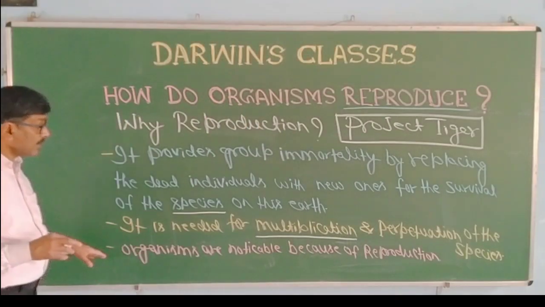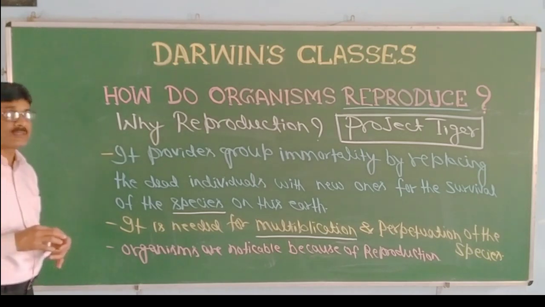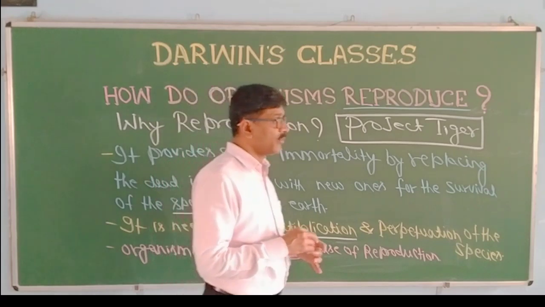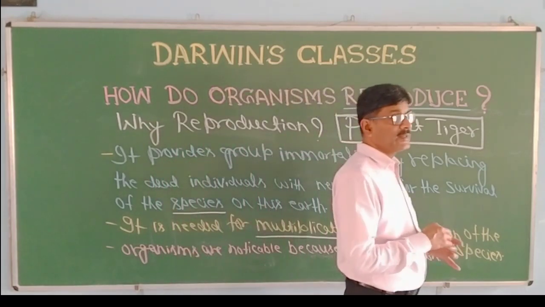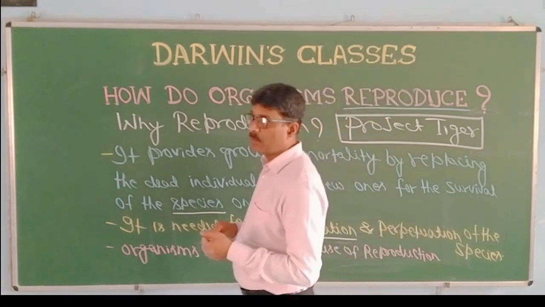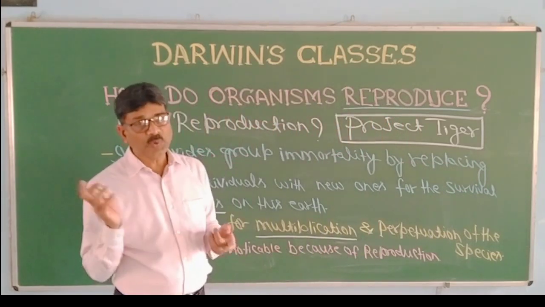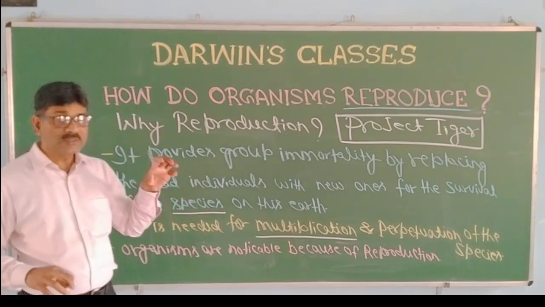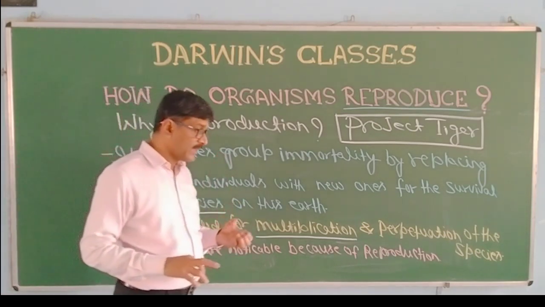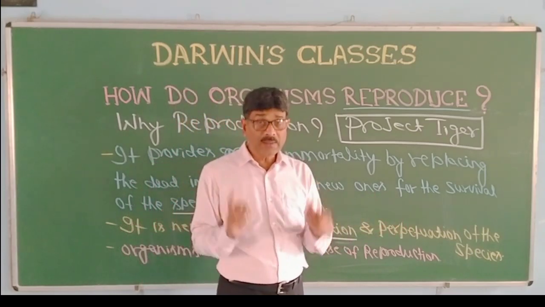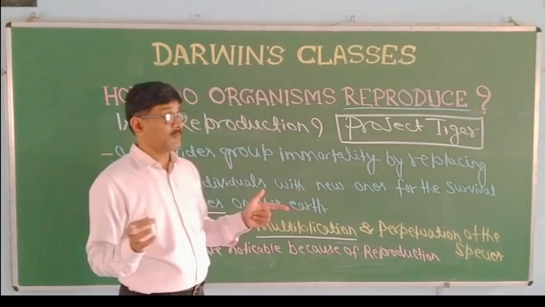So, overall, reproduction is the essence of life. Reproduction is essential for any organism, whether it is plant or animal, whether it is unicellular or multicellular, whether it is prokaryotic or eukaryotic. That means reproduction is one of the essential things in the living world to keep this world alive.